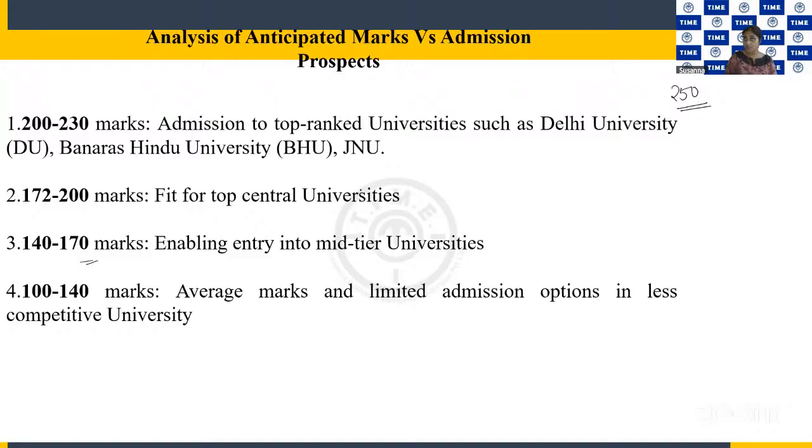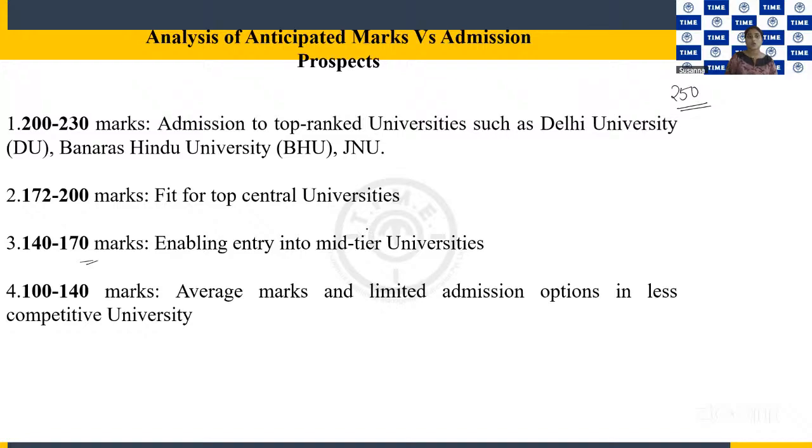You may get admission to a less competitive university. Below 100, there is actually no chance to get admission anywhere.